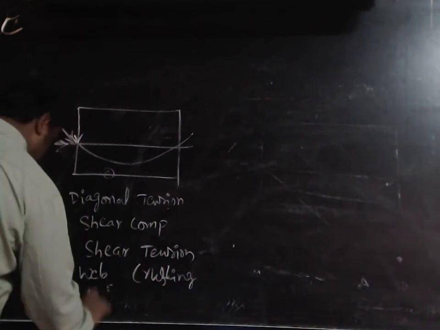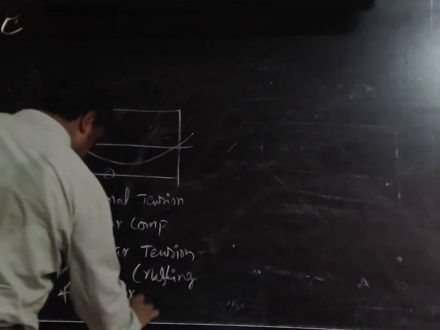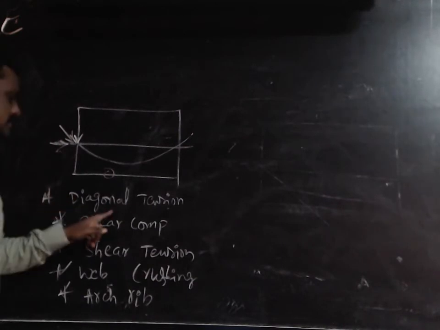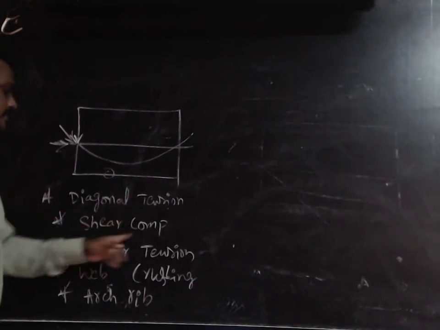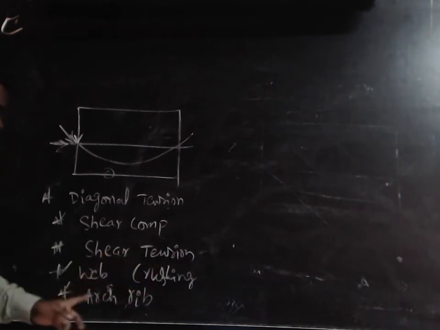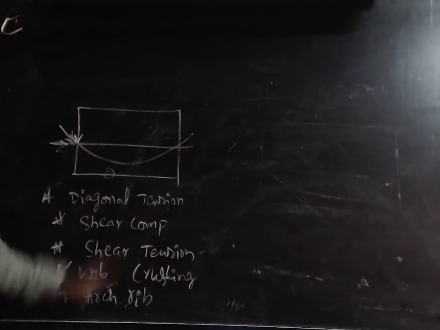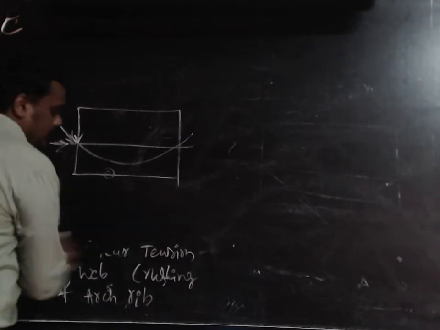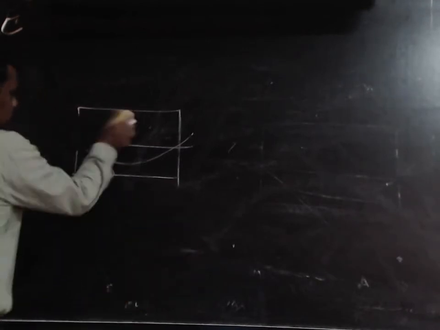And fifth one, arch rib failure. So these are the different types of failures caused due to shear. The first one is diagonal tension failure, second shear compression failure, then shear tension failure, web crushing failure, and arch rib failure. These are the various types of failure which take place due to shear in these prestressed concrete structures.